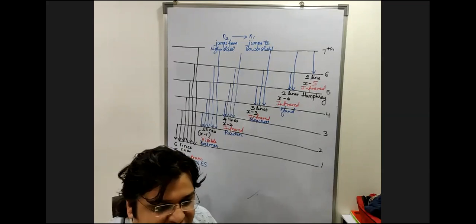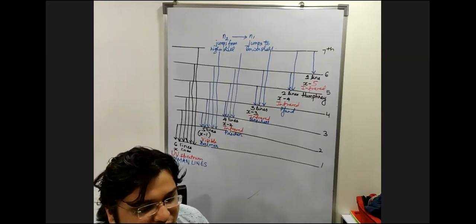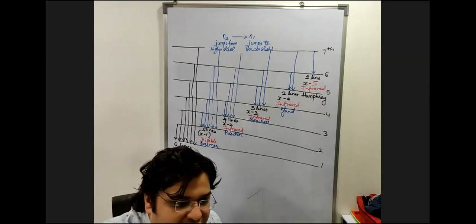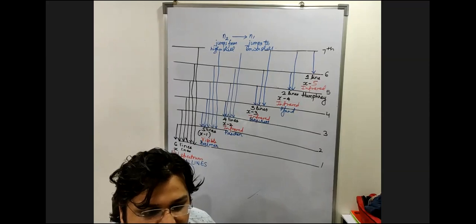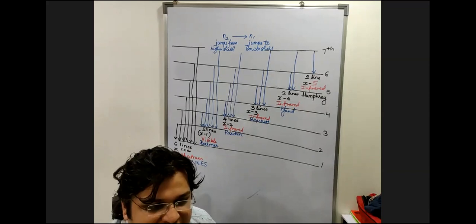An electron jumps from the 7th shell. Yeah, Farhan, go ahead, please. So the answer will be 0, right? The answer will be 0, but there are so many people saying the answer is 15.